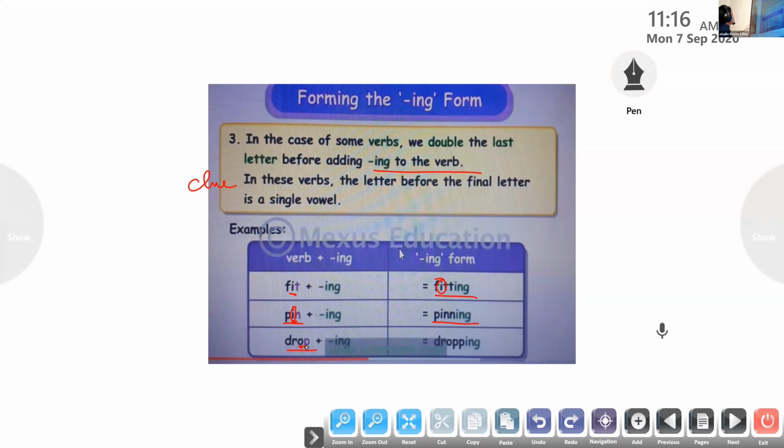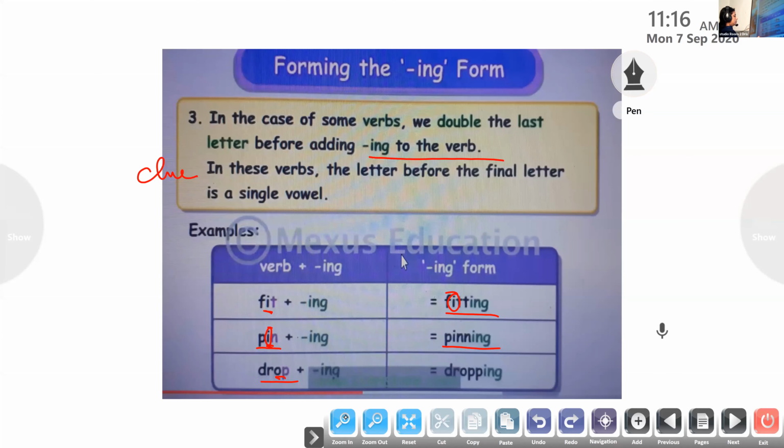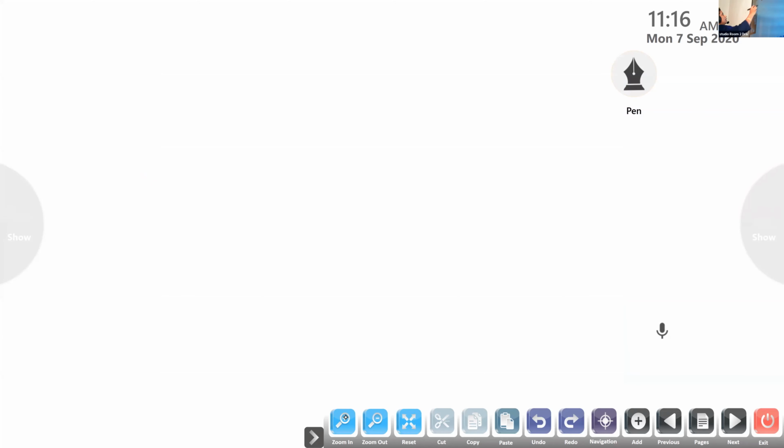Clear to all? Yes. The three forms of adding ing, is it clear to everyone? So let's do a simple exercise.